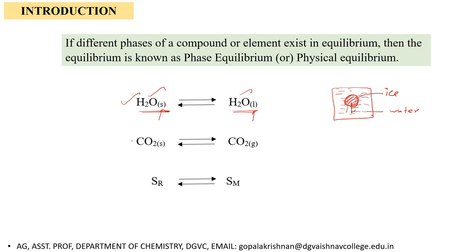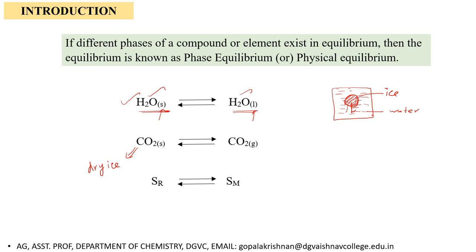This is another example. CO2 solid is also called dry ice. You know very well that at room temperature, dry ice directly goes to the gas phase. It is a sublimation process, so solid CO2 becomes gaseous CO2.